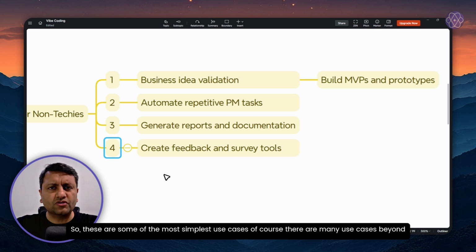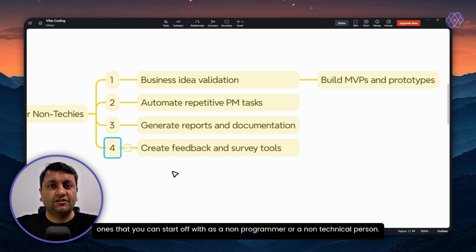So these are some of the simplest use cases. Of course, there are many use cases beyond this for which you can use vibe coding and create tools, but these are some of the simplest ones that you can start off with as a non-programmer or a non-technical person.